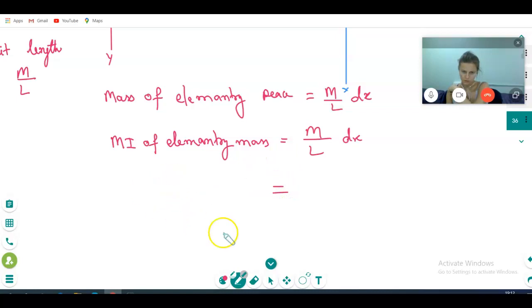Yes, we will write mi, m divided on l dx on x square. This is the small moment of inertia. Can I write di, small piece, small moment of inertia? Correct or not?